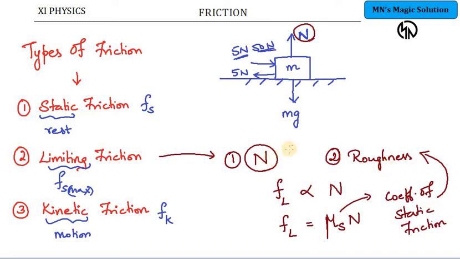So Fl is directly proportional to N, and the proportionality constant is mu s, called the coefficient of static friction, and the value of mu s depends upon the roughness of the surface. So depending on the roughness, the mu s value will vary. In problems, they will give you the value of mu s for a given surface and accordingly ask you to calculate the limiting friction value.